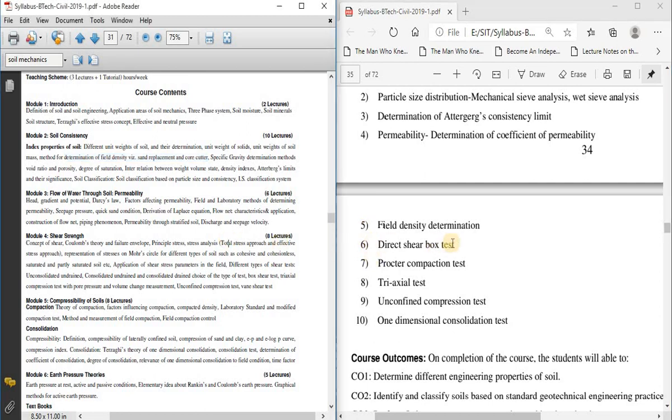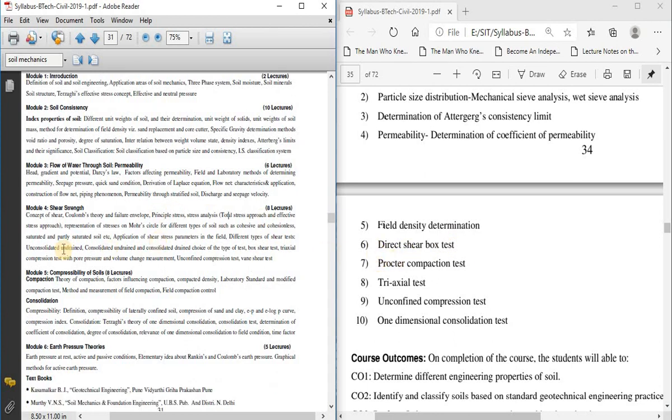Next, direct shear test is related to the shear strength of a soil. There are various methods of determining the shear strength of a soil, in which the direct shear box test is given in your syllabus. That we are going to study in the laboratory, in practical number 6. This practical number 6 is related to module number 4.